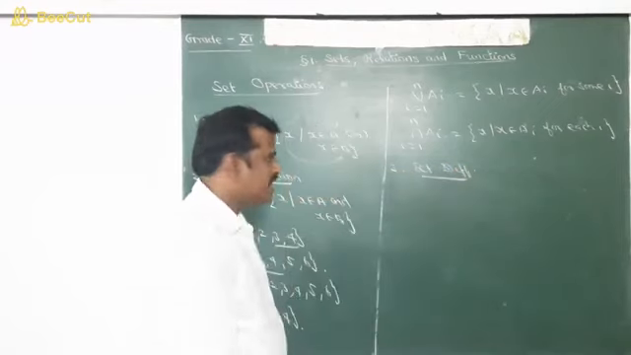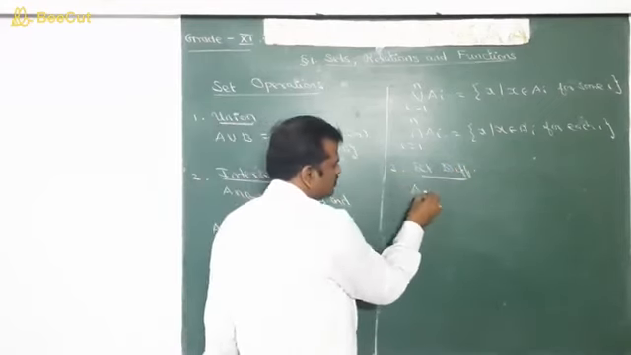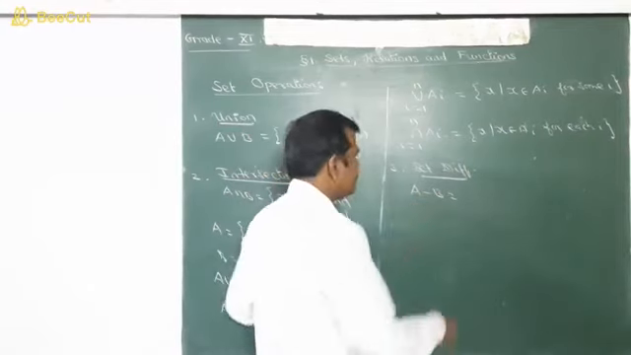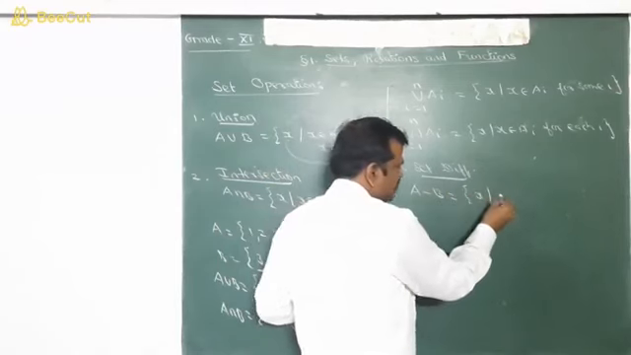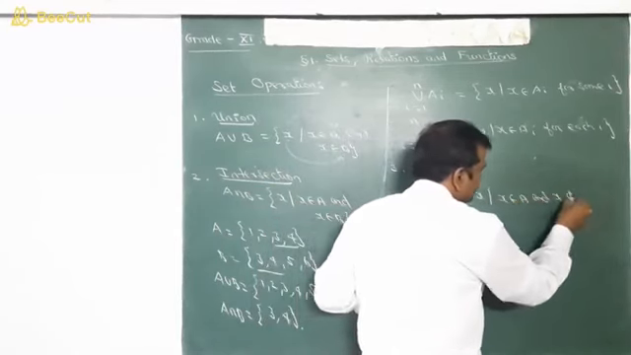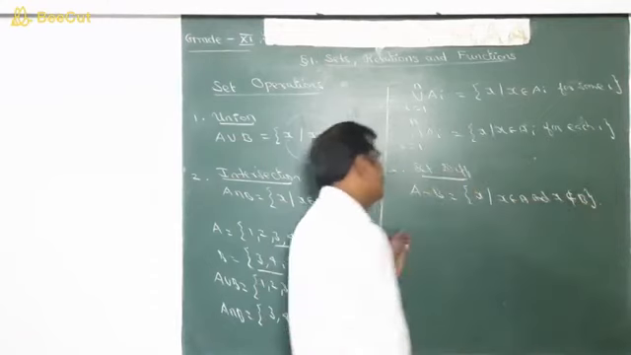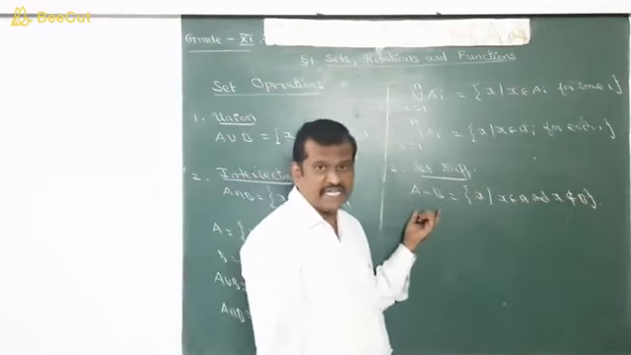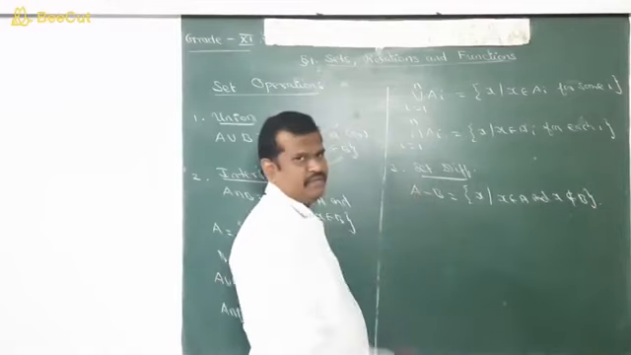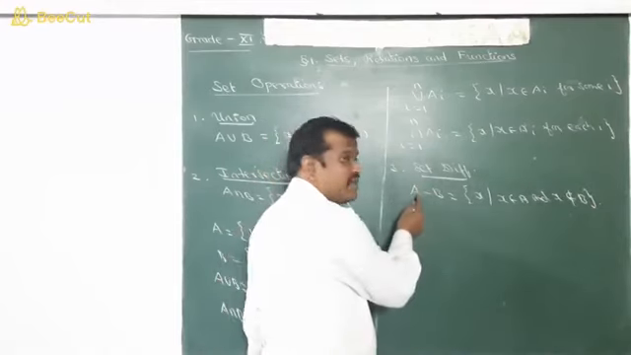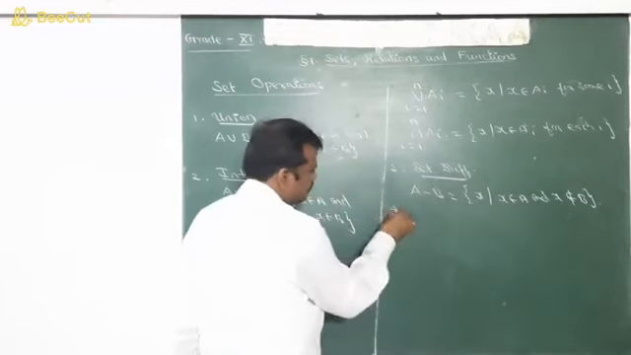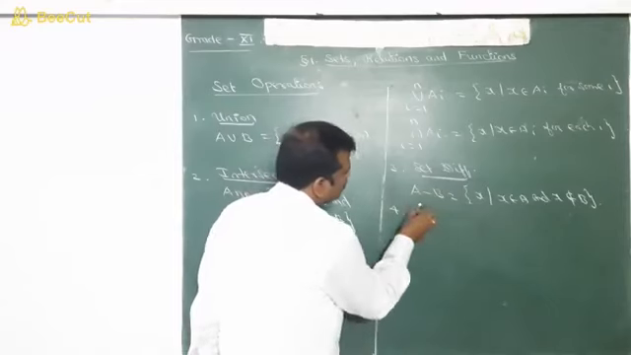Set difference. Let A and B be two sets, then A difference B is denoted as the set of all x such that x belongs to A and x does not belong to B. So the set difference A difference B is defined as the set of all elements of A not in B. Next, number 4, symmetric difference.